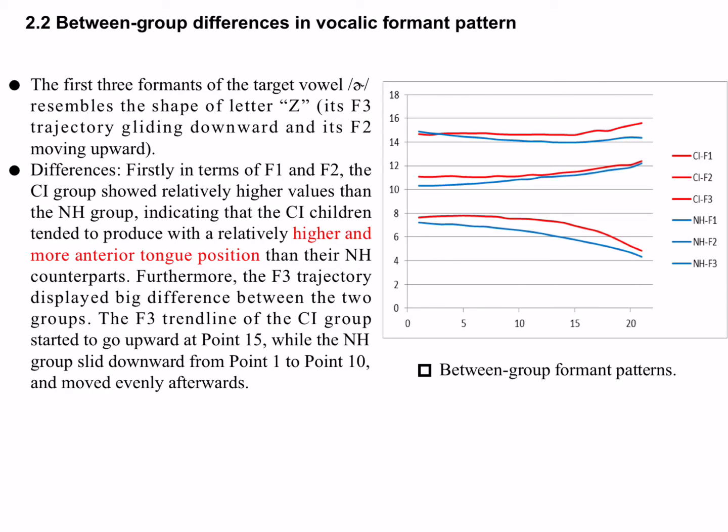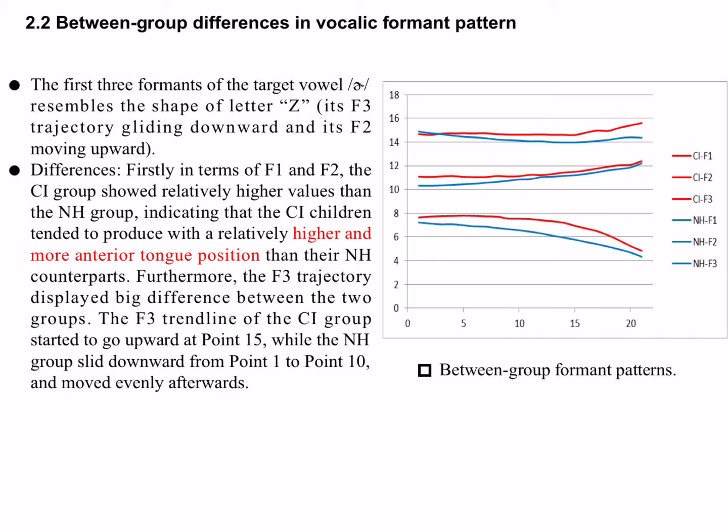Furthermore, the F3 trajectory displayed a big difference between the two groups. The F3 of the CI group started to go upward at point 15, while the normal hearing group slid downwards from point 1 to point 10 and moved evenly afterwards.